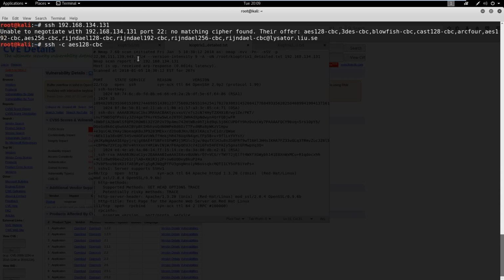This is the first time I've ever seen this, at least in this scope. So I wouldn't expect to see this too much. This should be a one-off here. So let's go ahead and try it again. Okay, so now that we have this here, we can see that we're connecting, and we could try a password attack here. That's not really an option we want to do at this point.